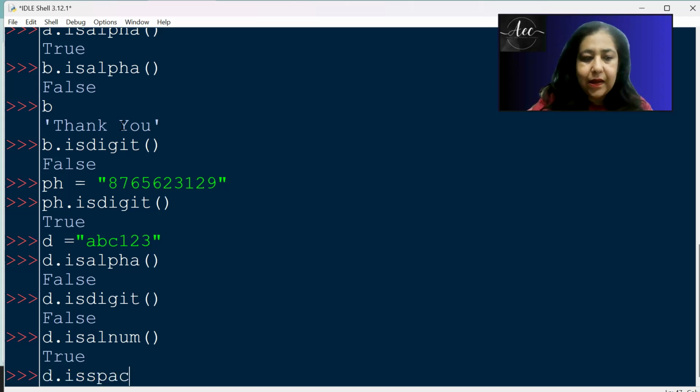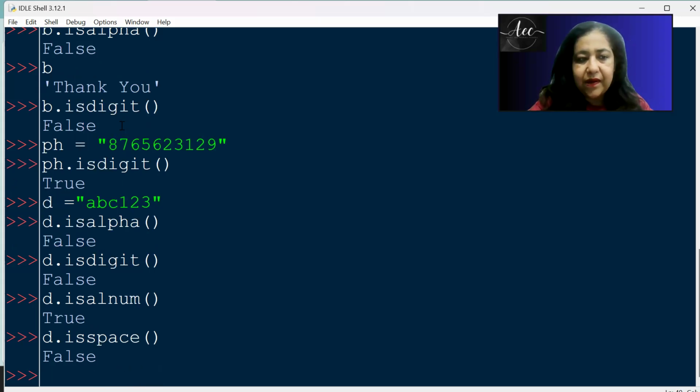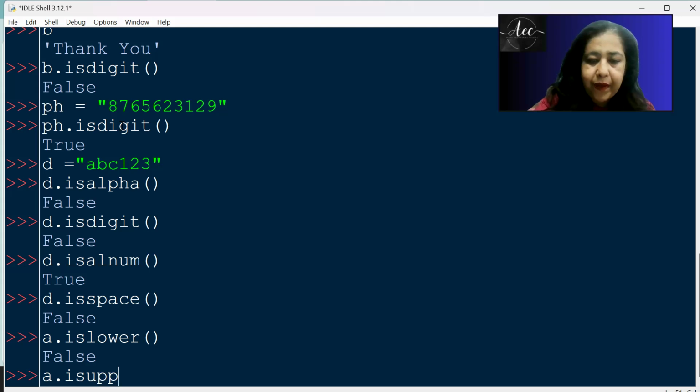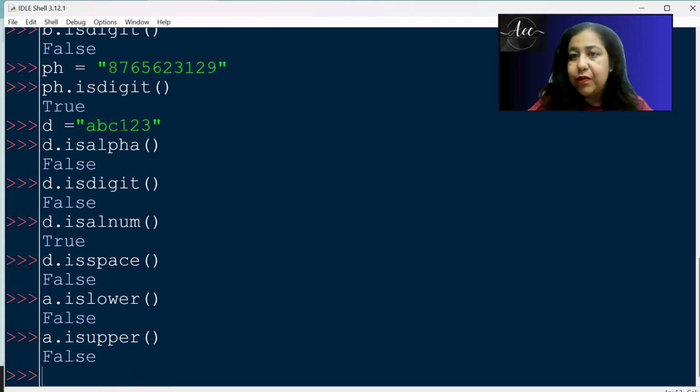Same way we have isspace. If it's all space, it's true. But if it's something else than space, it's false. Then islower and isupper are also there. A.islower is false because one letter was capital. Similar way, you can check isupper. Here also you will get false because only the first letter is capital, rest all are small.